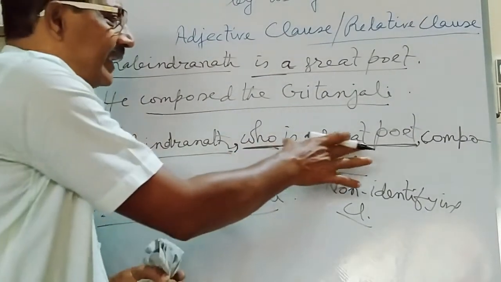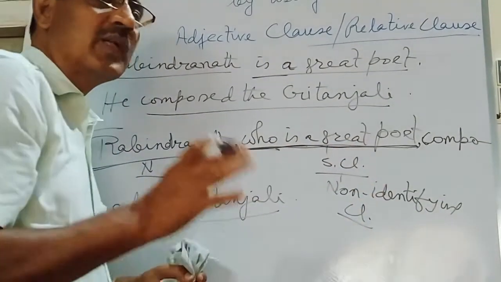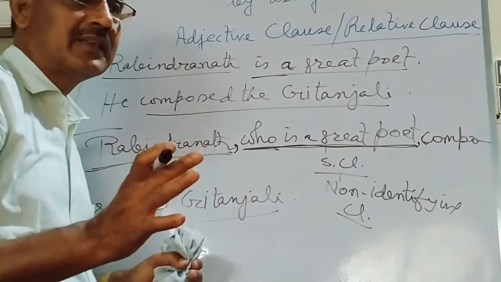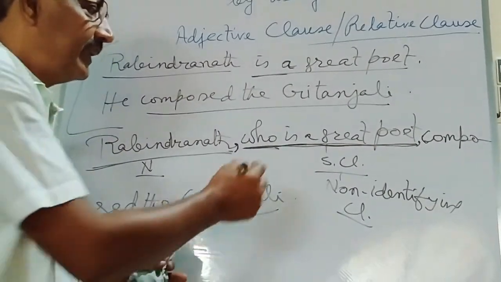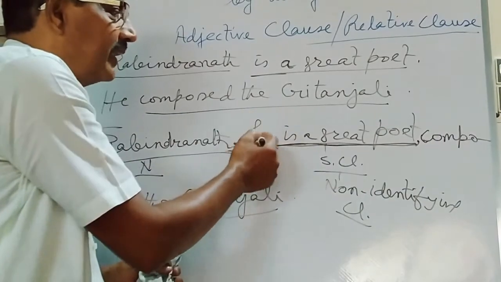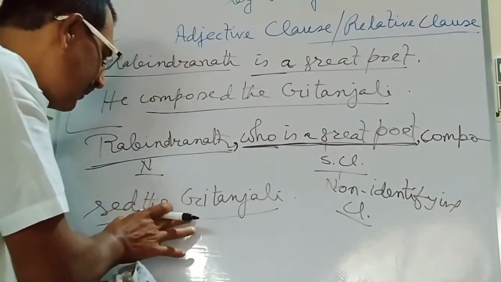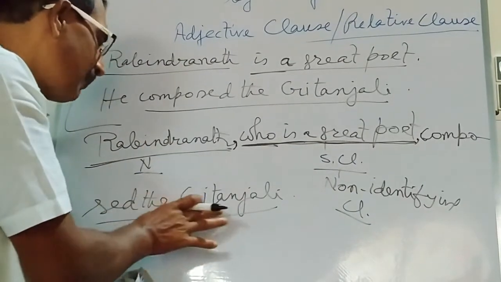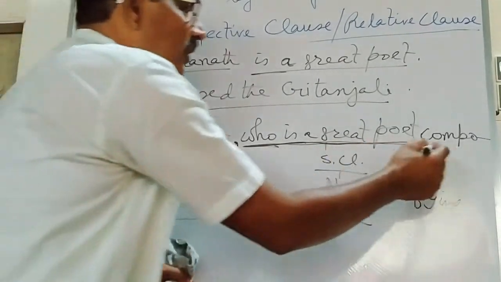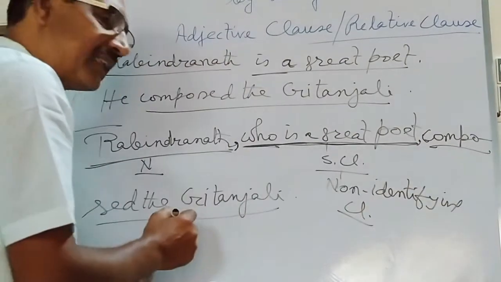If you omit this part, no question will arise in our mind. So in this respect, this part is not necessary to describe something about Rabindranath. This is the main part: Rabindranath composed the Gitanjali. This is the principal clause.